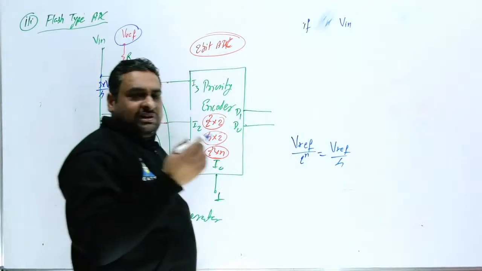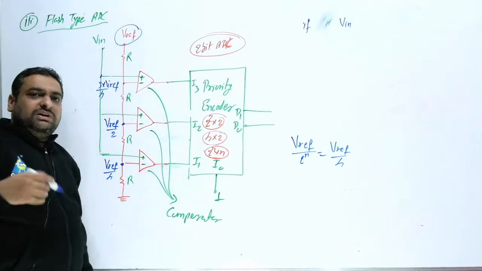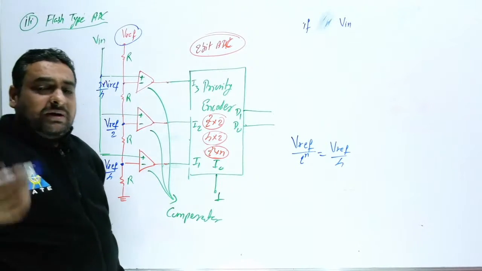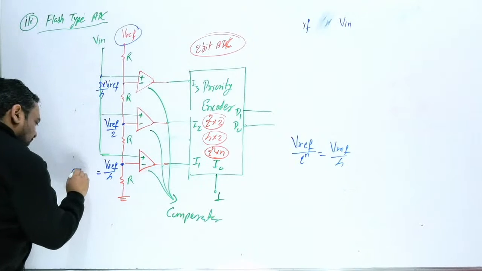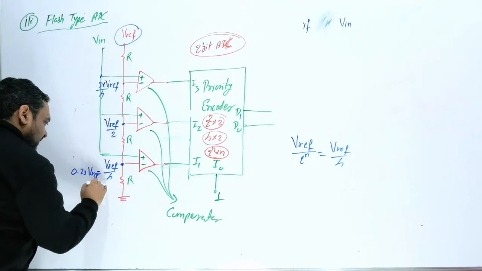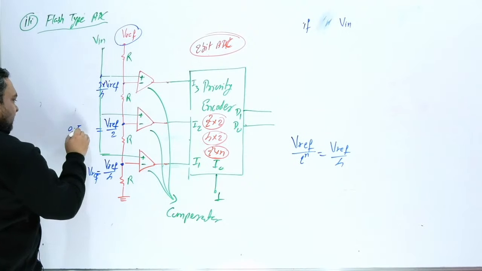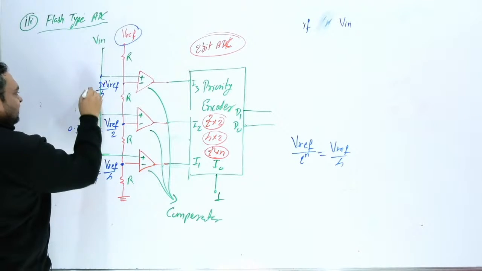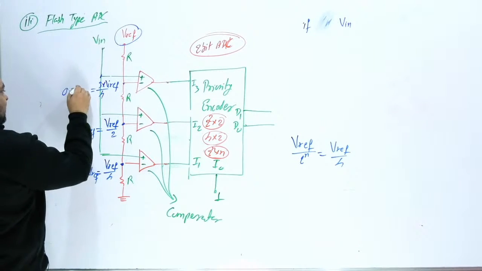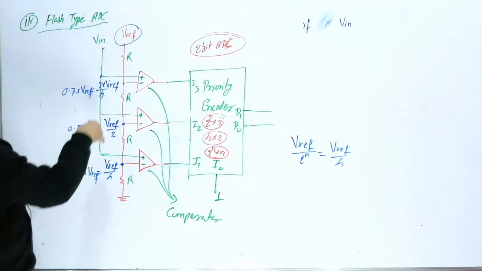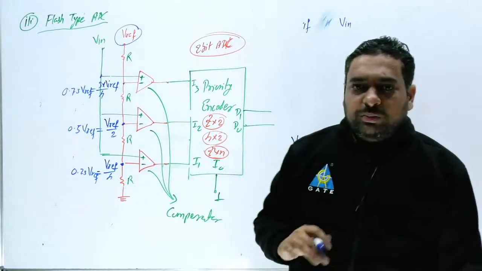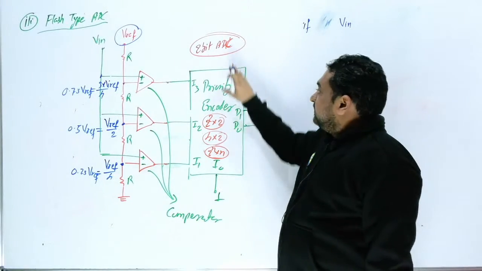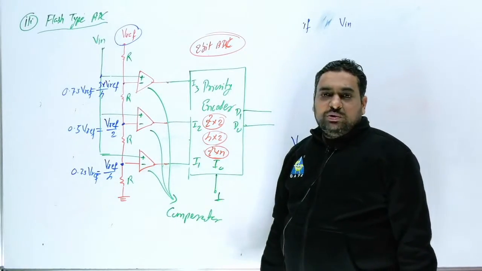So first step is V reference by 4, second step is V reference by 2, third step is 3 by 4 V reference, which is 0.75. So this value is 0.25 V reference, this value is 0.5 V reference, and this value is 0.75 V reference. So this V reference you are going to divide into 2 parts. Suppose if this is 3 bit, this will be divided into 8 parts.